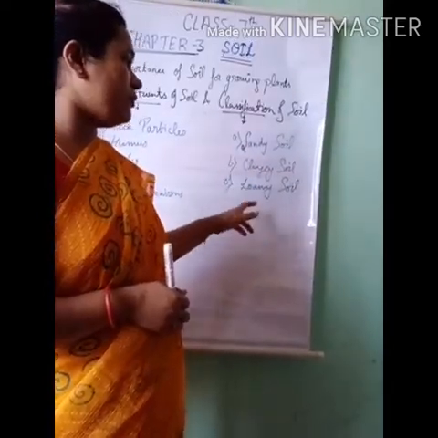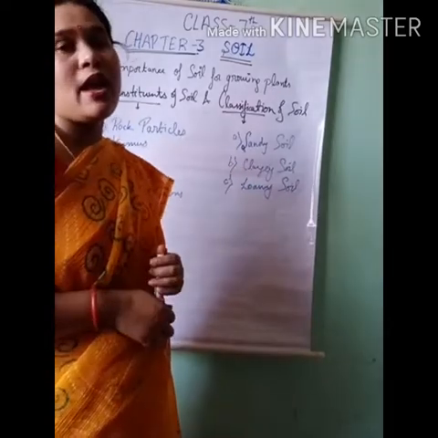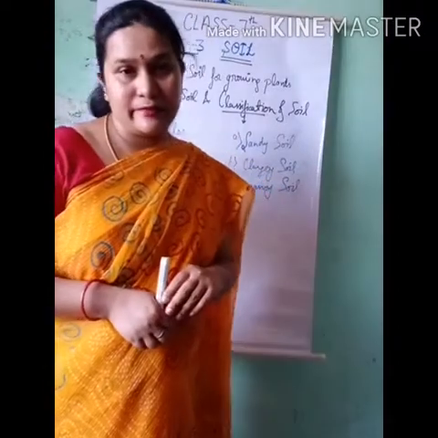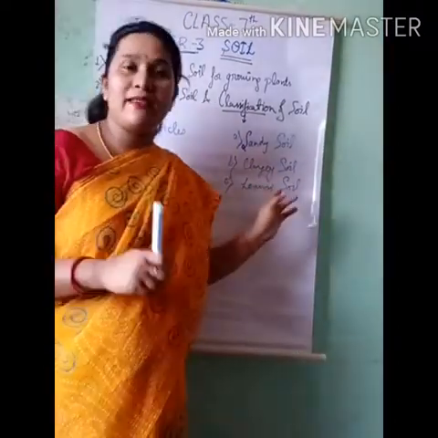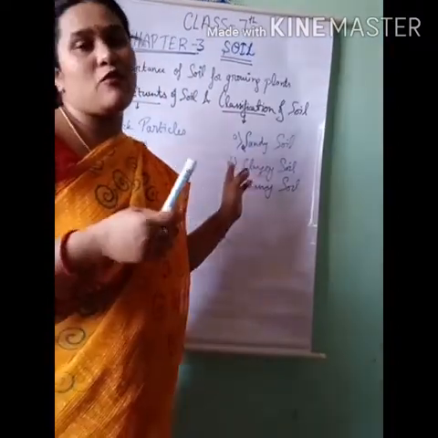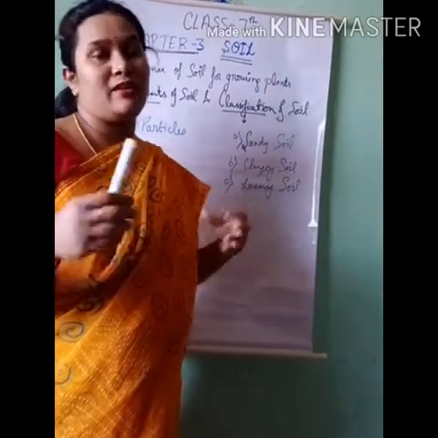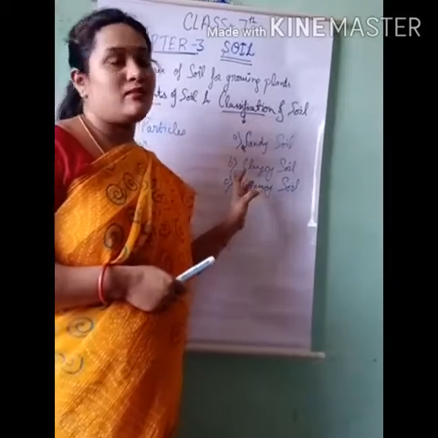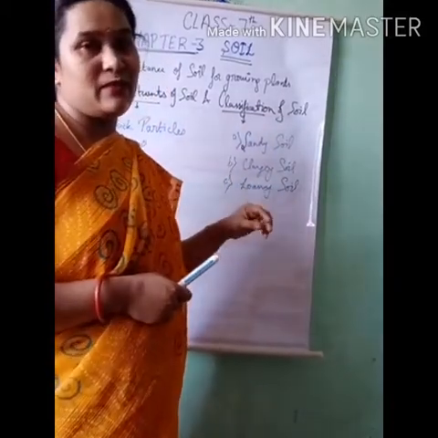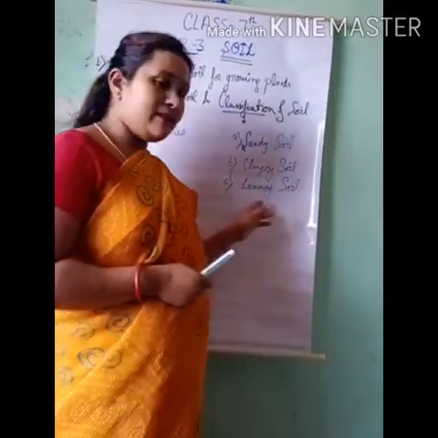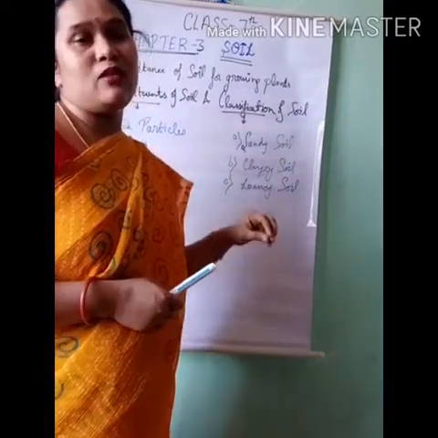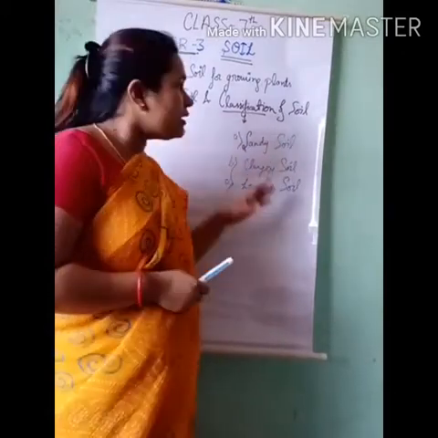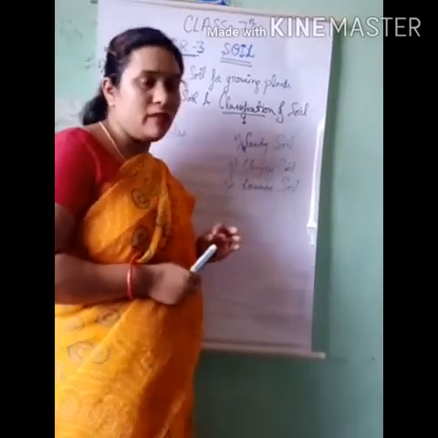Now the third type of soil is the loamy soil. Loamy soil is a mixture of sand, clay and silt. Loamy soil is best known for growing different types of plants, wheat, sugarcane, vegetables. So this is the best type of soil used for growing plants, vegetables and fruits. And it also has a good capacity of holding water. Now hope this much is clear to you all, these types of soil: sandy, clay and loamy.